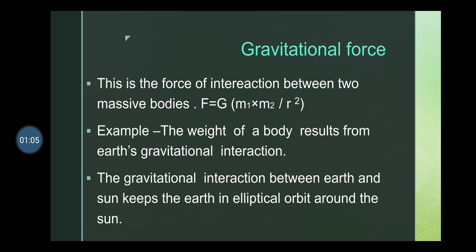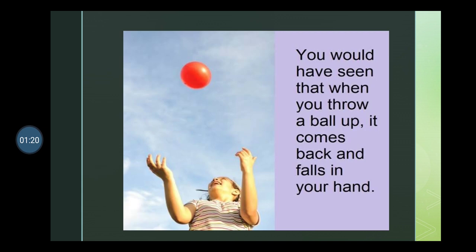For example, the weight of a body results from Earth's gravitational interaction. The gravitational interaction between Earth and Sun keeps the Earth in elliptical orbit around the Sun. See, this is the example.